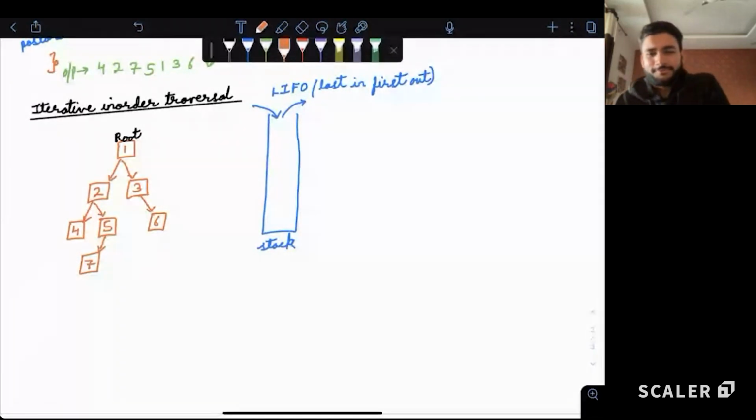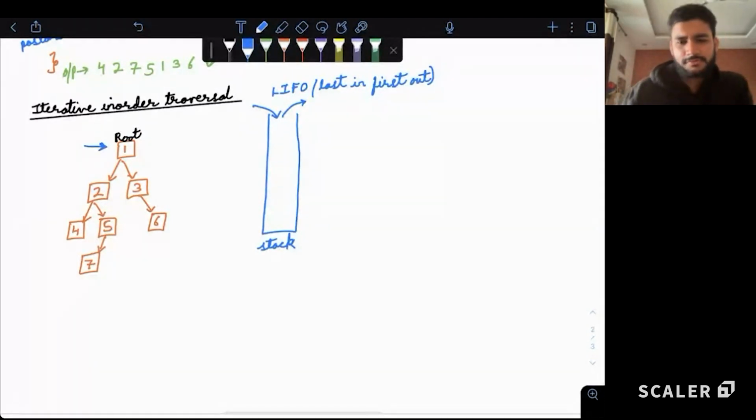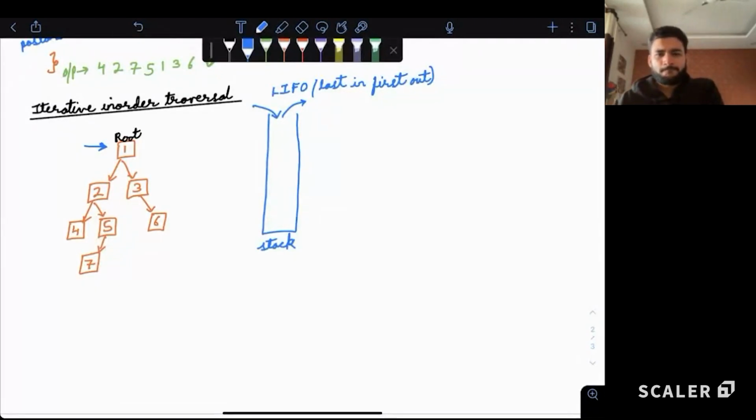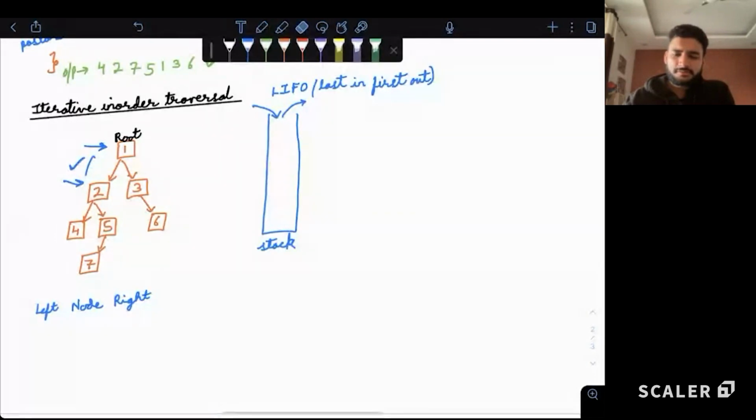Okay. Now, guys, let's suppose we consider an in-order traversal. When we were standing at this particular node number 1, we know that in-order traversal says left, then current node, then the right child. So we don't have a choice but to go to 2. Can we say we have to definitely go to 2 at all points of time? There is no particular choice for us. If you are standing at 1, you have to go to 2. Can we say this transition is compulsory for us? Yes or no?